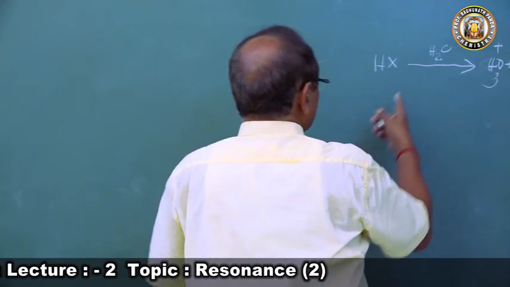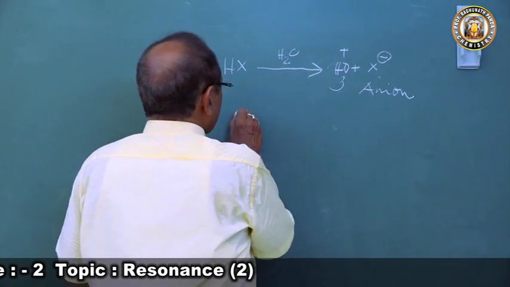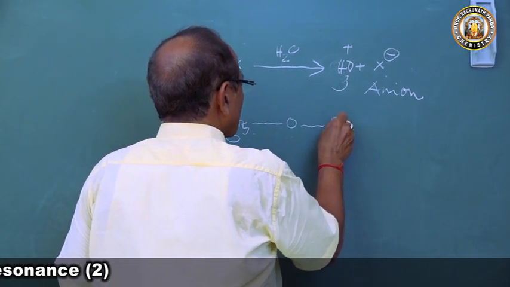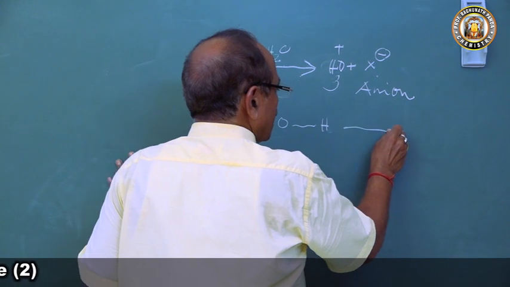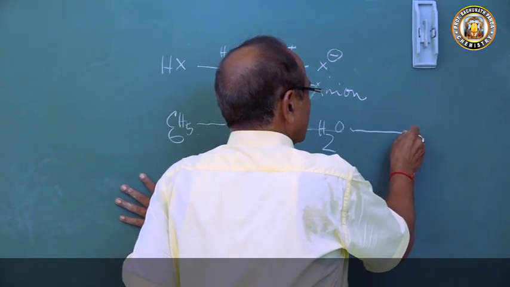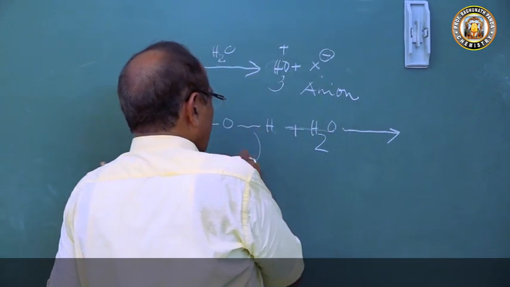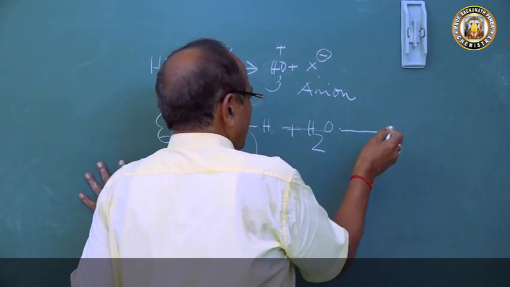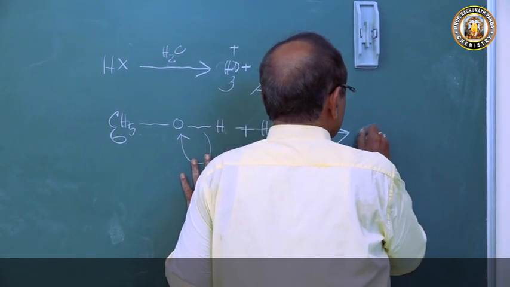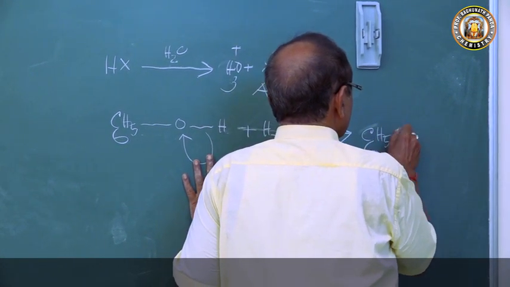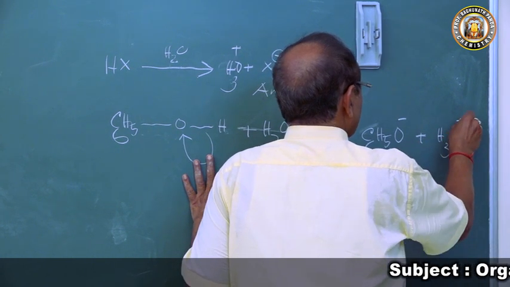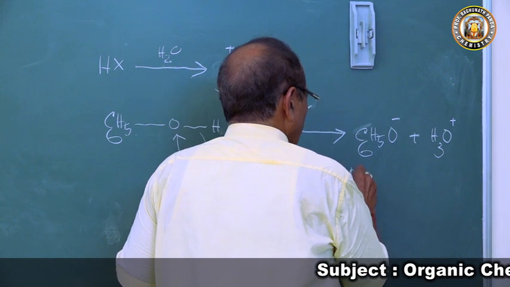So with this concept, we will say this is phenol, C6H5OH. In the presence of water, it will donate H+. This hydrogen atom will come out as H+. So this will produce C6H5O minus plus H3O plus. This is called the phenoxide ion.